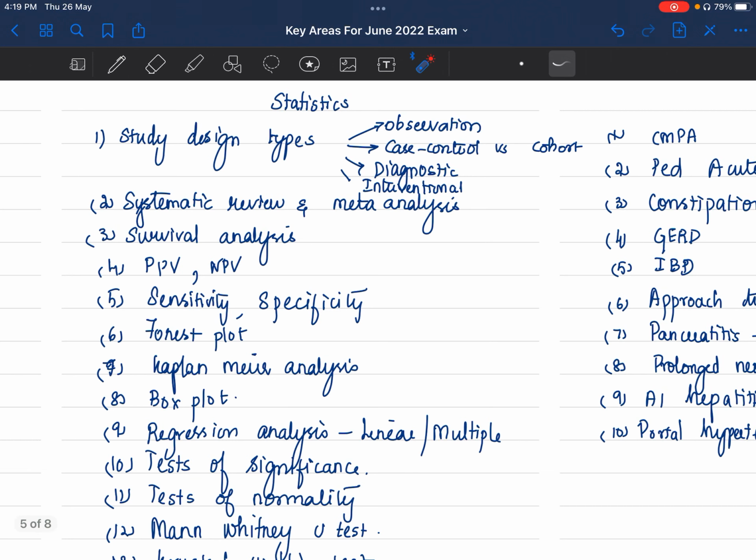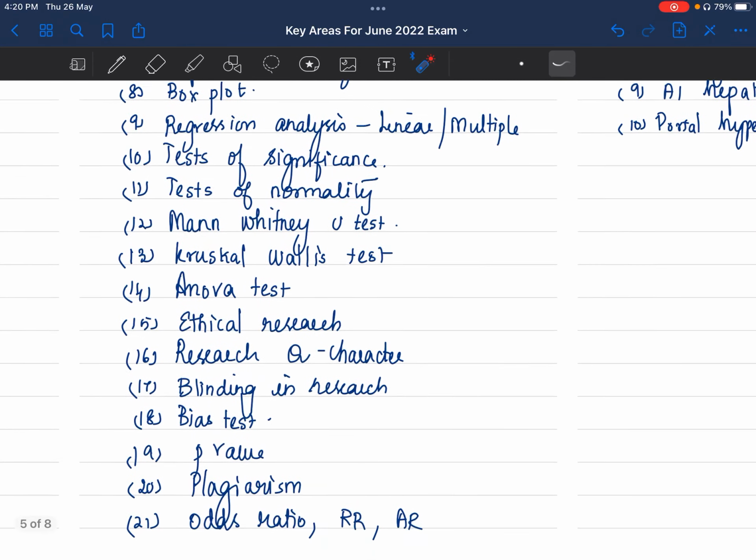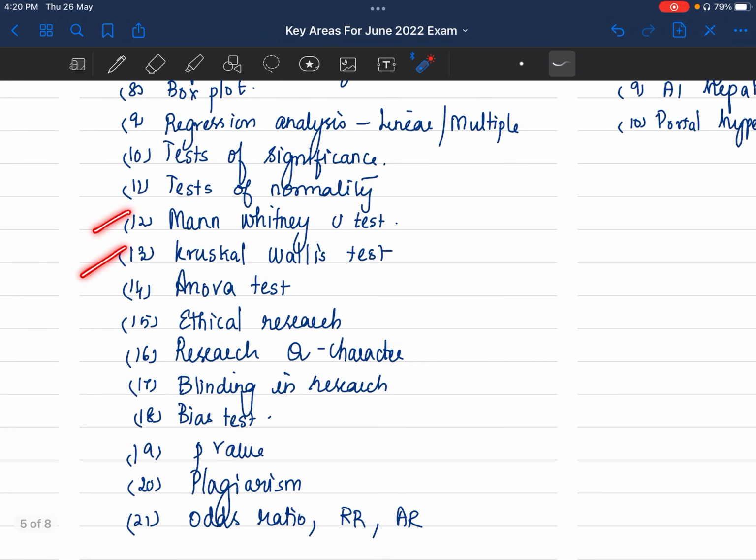Statistics, concentrate, because in Indian Pediatrics, regular Indian Pediatrics, every month they have a research methodology section where they have started discussing one topic in every issue. So study design types, observational study, case control study, cohort study, diagnostic studies, interventional studies, systematic review, meta-analysis, survival analysis, positive predictive value, negative predictive value, sensitivity, specificity, forest plot, Kaplan-Meier, box plot, regression analysis, test of significance, test of normality, Mann-Whitney, Kruskal-Wallis, ANOVA.